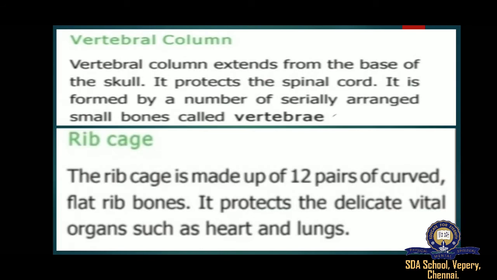Now move on, vertebral column and ribcage. The vertebral column, also known as the spinal column, is the central axis of the skeleton in all vertebrates. The vertebral column provides attachment to muscles, supports the trunk, protects the spinal cord and nerve roots, and serves as a site for hemopoiesis. Next one, rib cage.